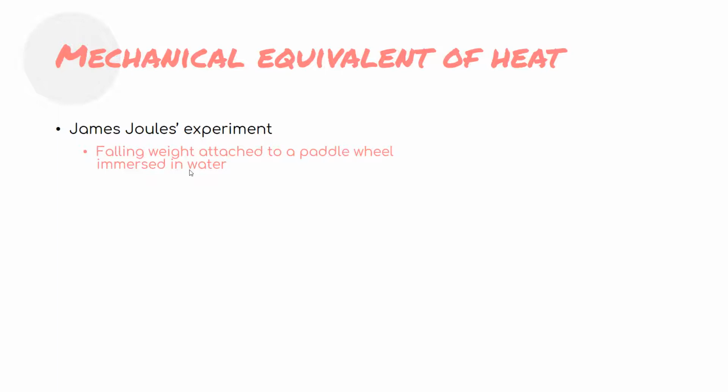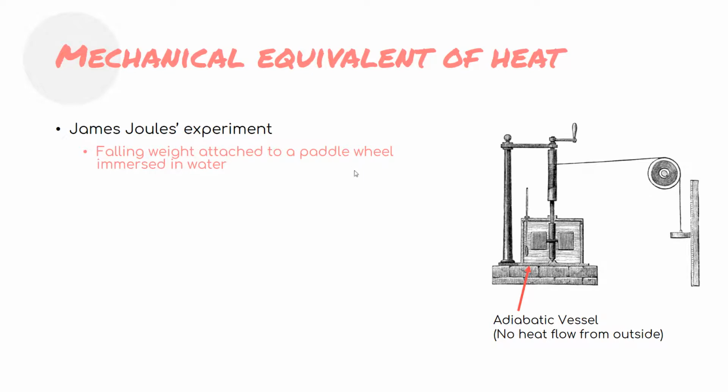In his experiment, he has a falling weight attached to a paddle wheel right here, and the paddle wheel was immersed in water, and the water was contained in an adiabatic vessel. Adiabatic means that there's no heat flow from outside. That will become important later on.